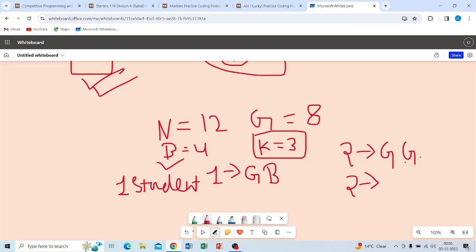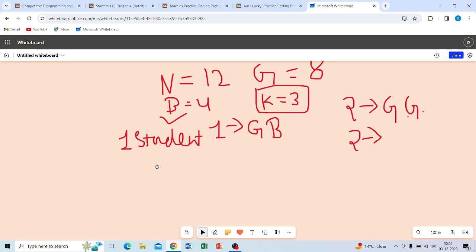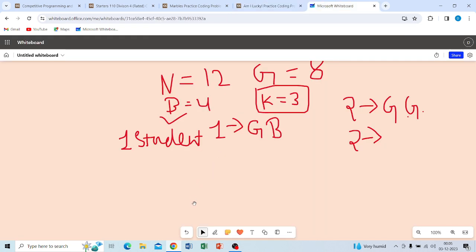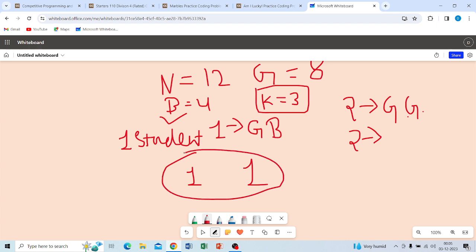If you get a dance, it will be a pair of one girl and one boy, which is already given. So this is one boy and this is one girl, a pair for dancing. The remaining, so the minimum number of students is one, would be left reading the book.